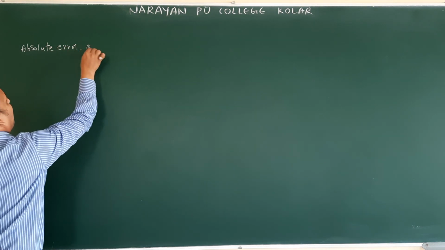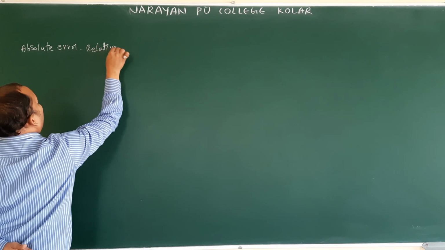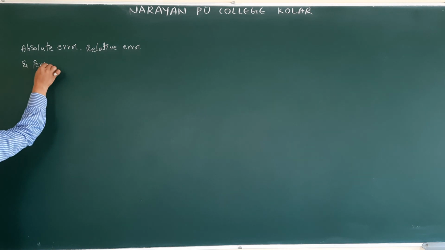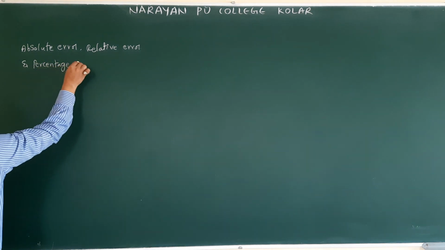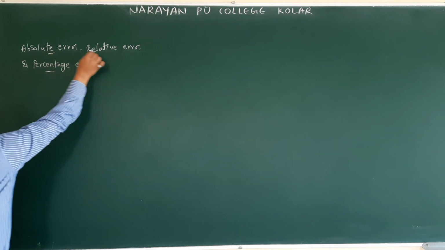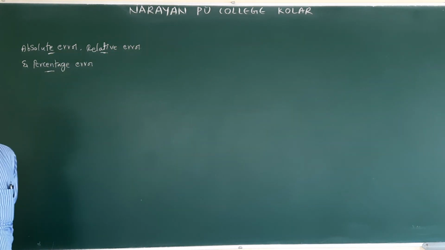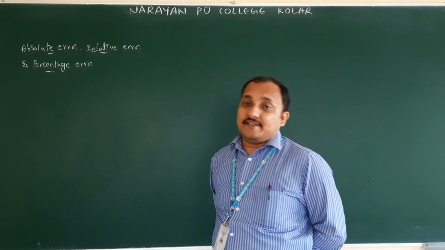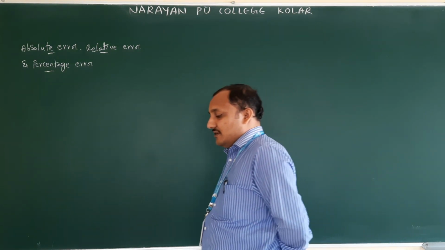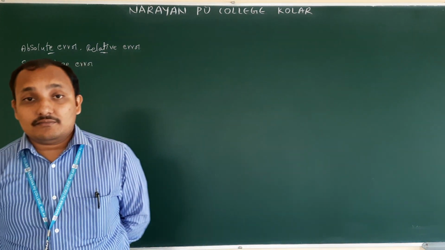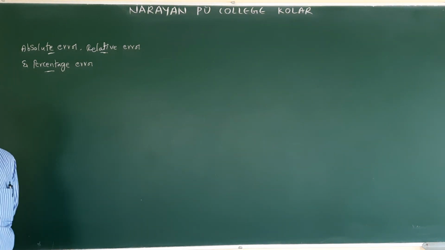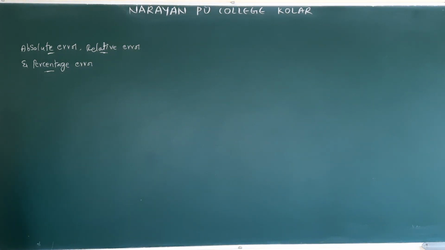Absolute error, relative error, and percentage error. I already told you how errors arise: personal errors, experimental errors, random errors, instrumental errors, all these will be there. So in that, when we are saying absolute error,